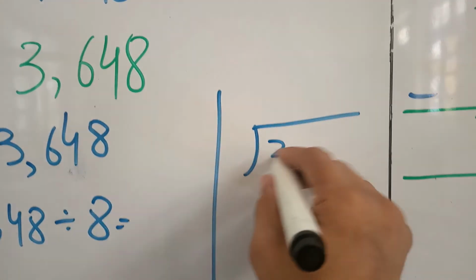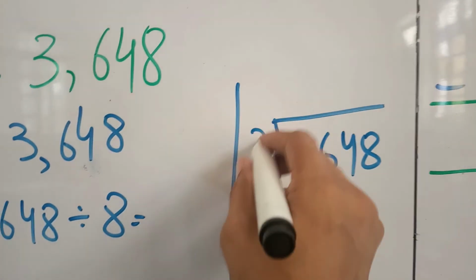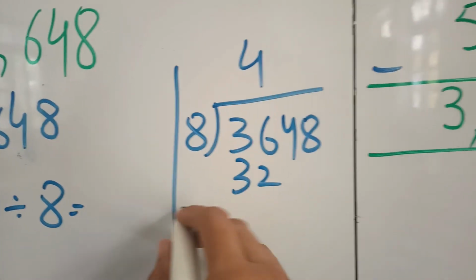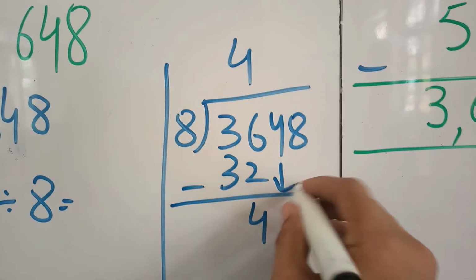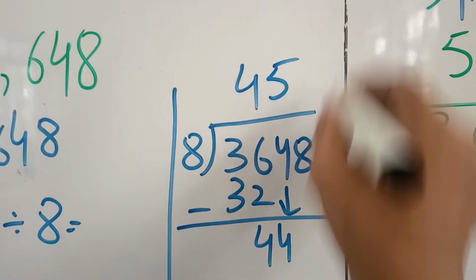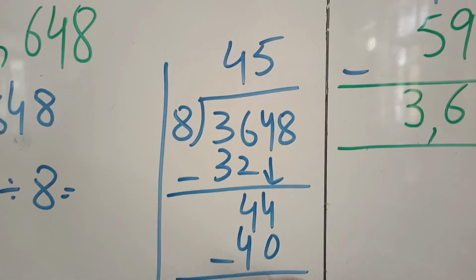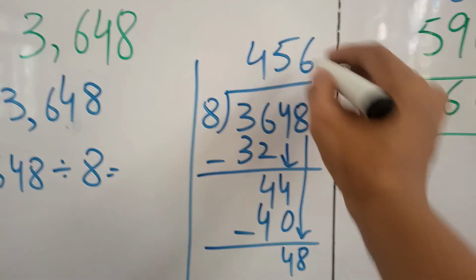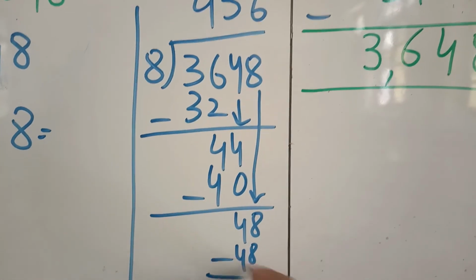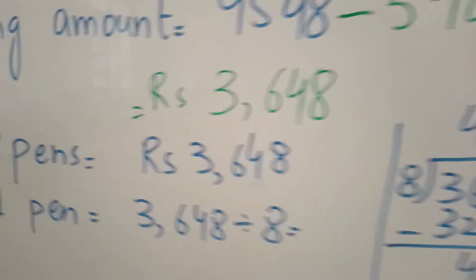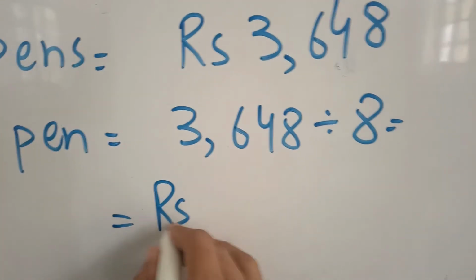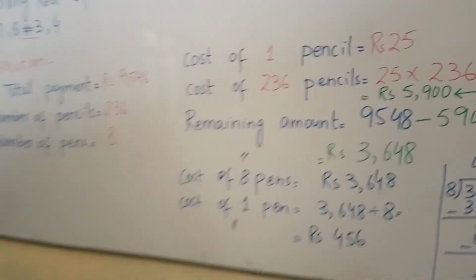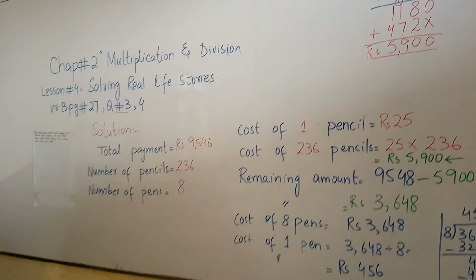We will see, okay, 8 4s are 32, subtract, 4, drop down 4, then 8 5s are 40, subtract, drop down this to make it 48, and now 8 6s are 48. Now we will get what? The cost of 1 pen should be 456 rupees. Now it's all your question, and see the book as well.